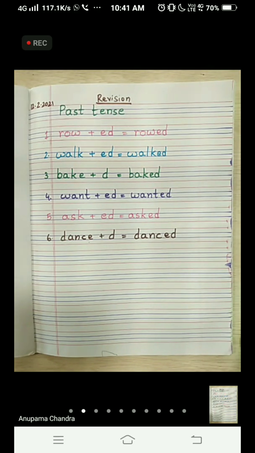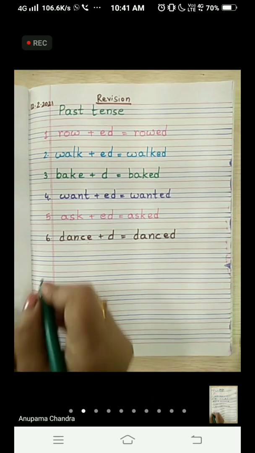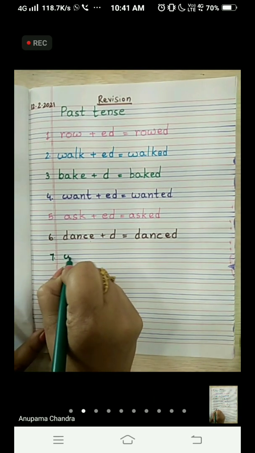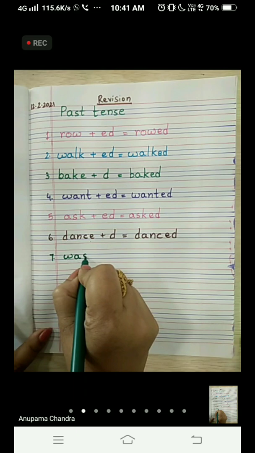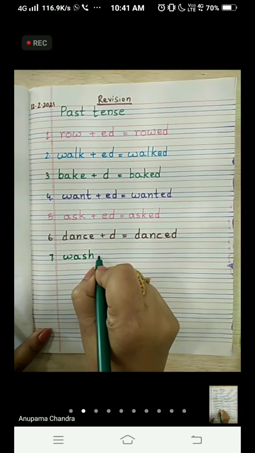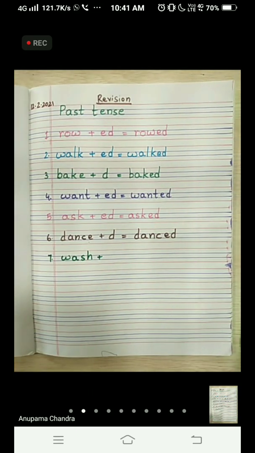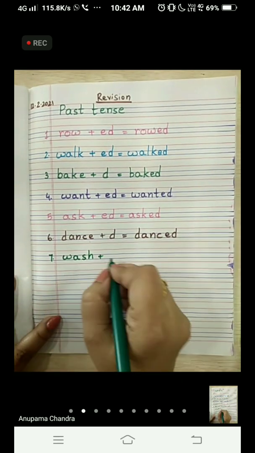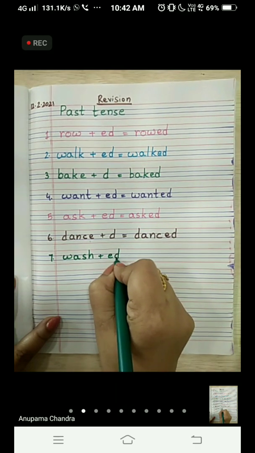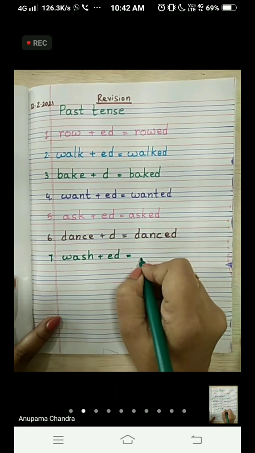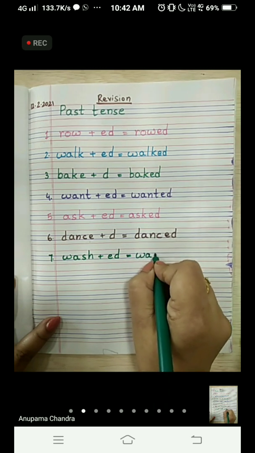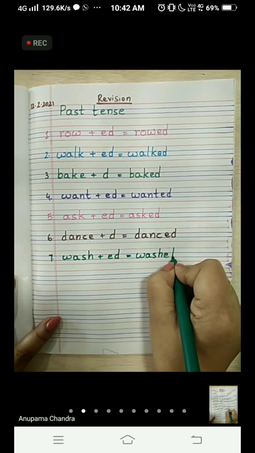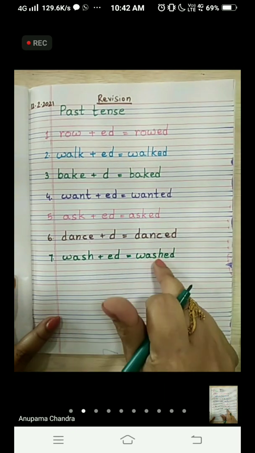Next word is wash. Seventh word I give you. W-A-S-H. Wash. Now what should I add to this word? I will add here ed to make the past tense form. W-A-S-H-E-D. Washed. Wash. Washed.